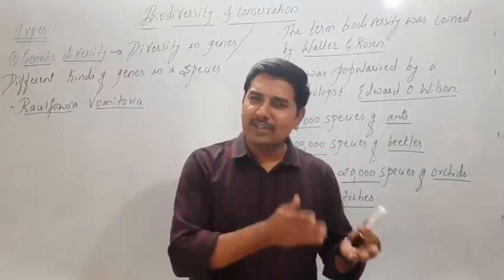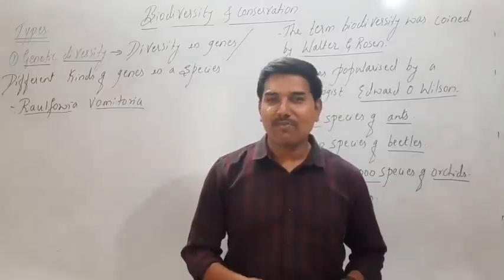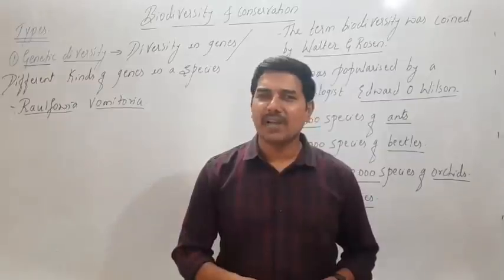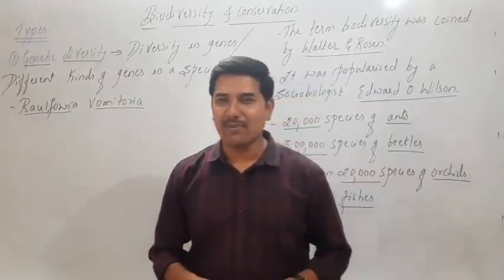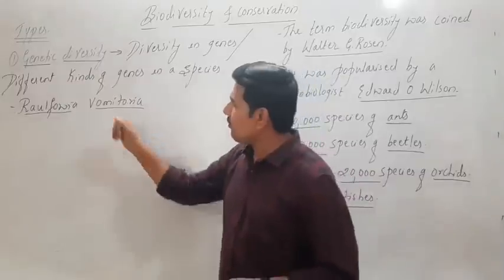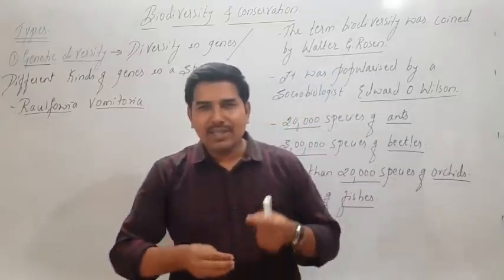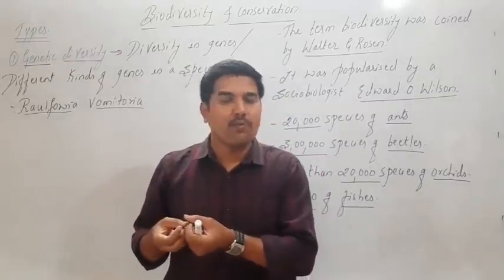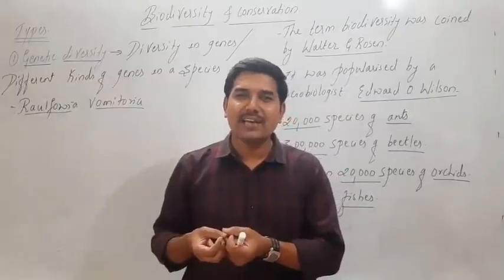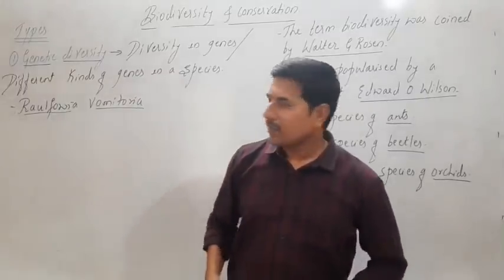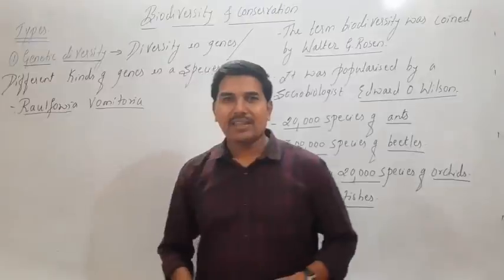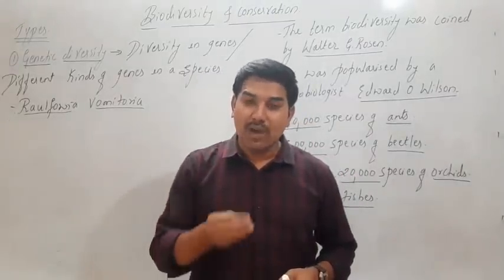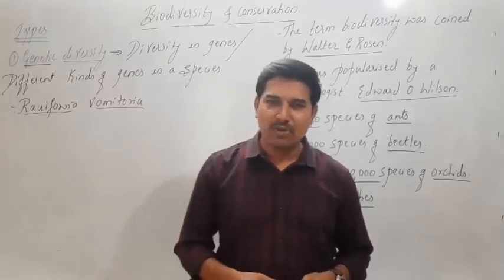Similarly, we have different kinds of plants, such as Rauwolfia serpentina, also called the Sarpagandha plant, which is of medicinal value. Look at this part. In Rauwolfia vomitoria, if there is a genetic difference, then the reserpines, the chemicals produced in these plants, will definitely differ in their chemical formula. So this is what is called genetic diversity. Even the genes vary from one species to another species of plants.